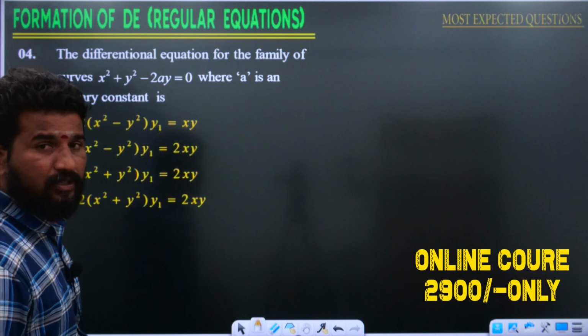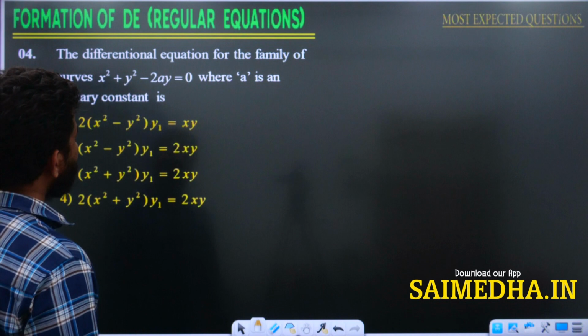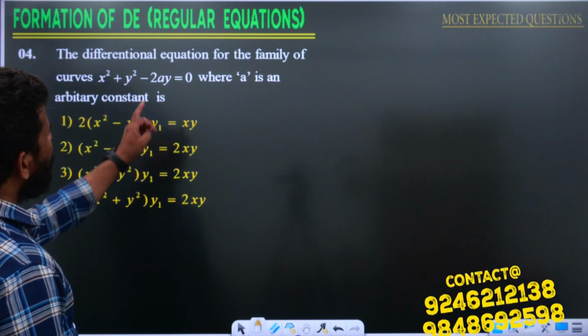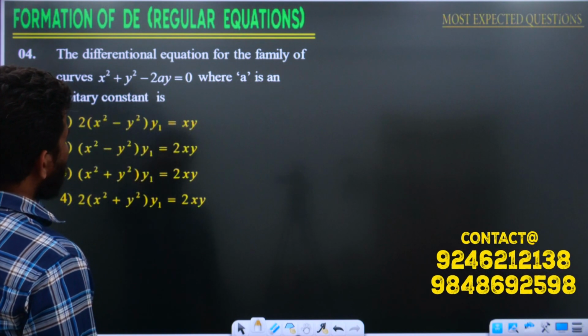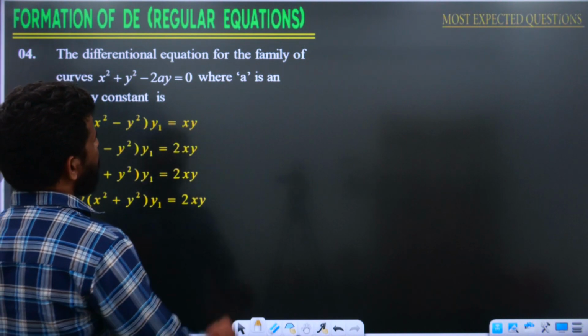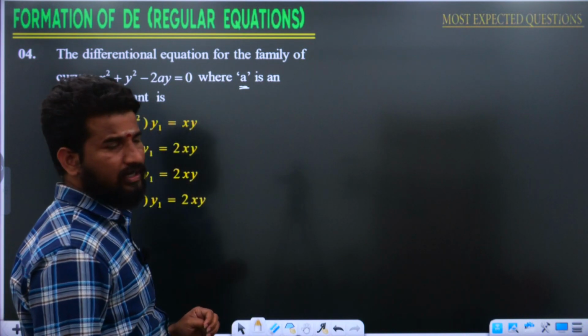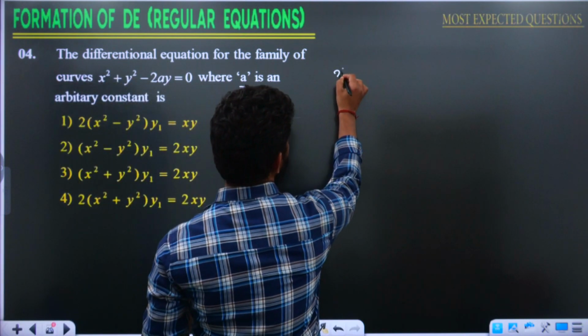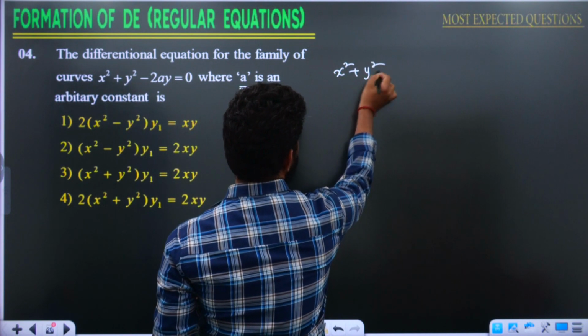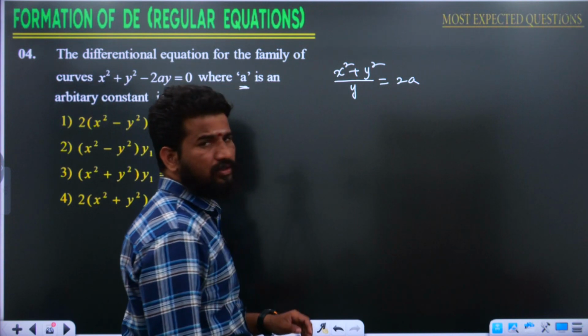These are the most expected questions going to be there in the ECET examination. The differential equation for the family of curves x square plus y square minus 2ay is equal to 0, where a is an arbitrary constant. We need to eliminate this small a. So the question can be written like this: x square plus y square divided by y is equal to 2a.